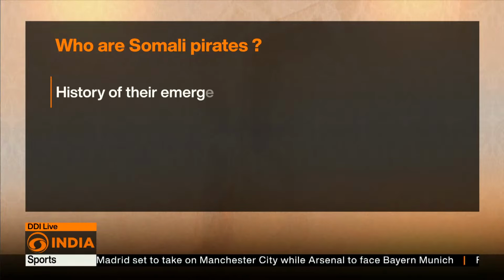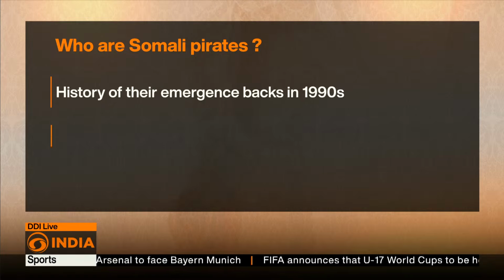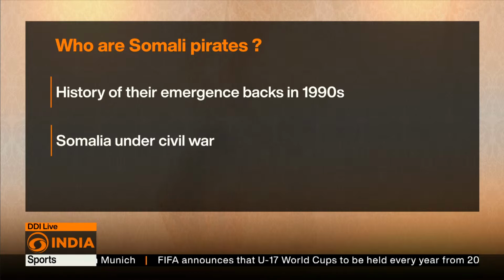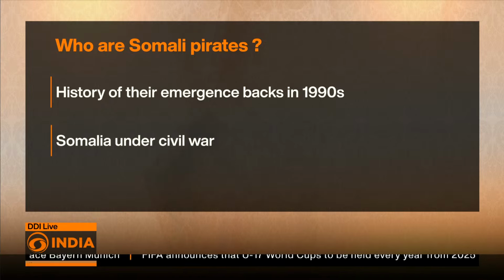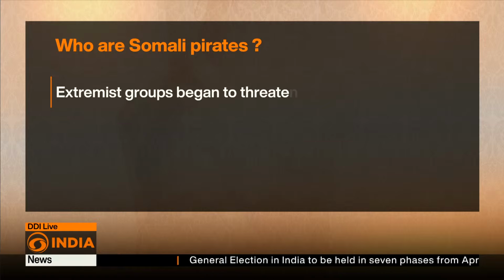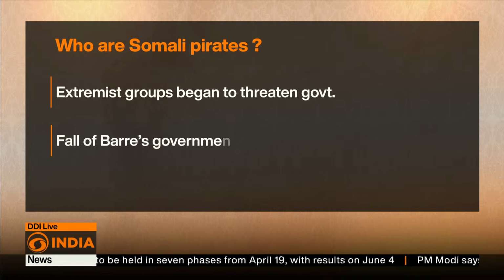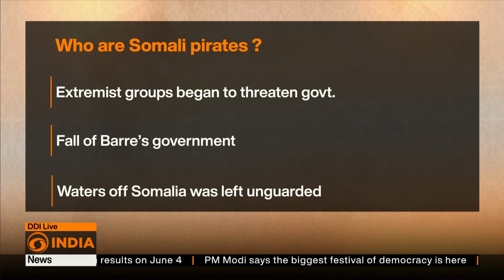So now let's understand more about the Somali pirates and their actions in the region. The history of their emergence goes back to the 1990s. The federal government of Somalia under the then President Siad Barre was embroiled in a civil war. Large-scale internal conflicts and major instability gripped the country. Though the country got a federal government after decades in the year 2012, the instability in Somalia continued. It became a fragile nation as extremist groups began to threaten the government. With the fall of Barre's government, the Somali Navy was also disbanded, and the waters of Somalia were left unguarded.